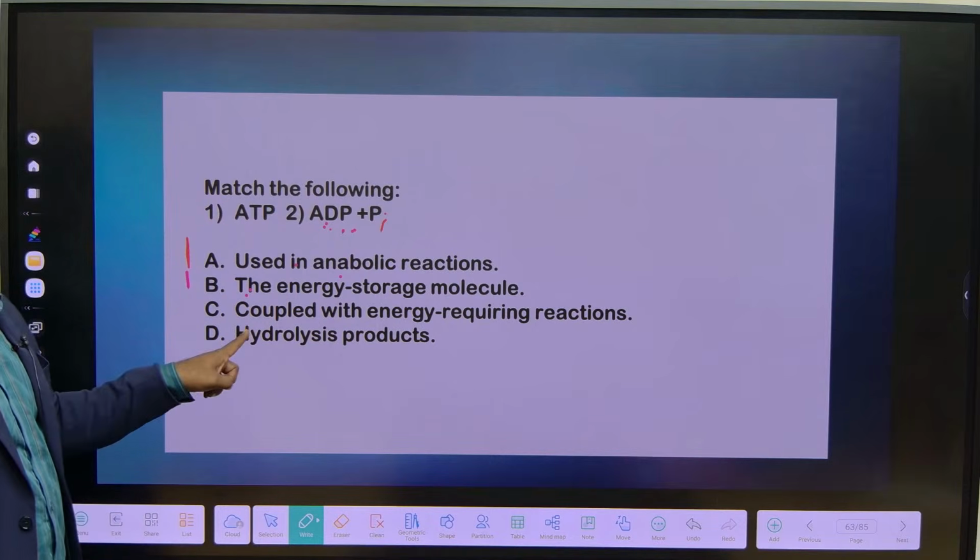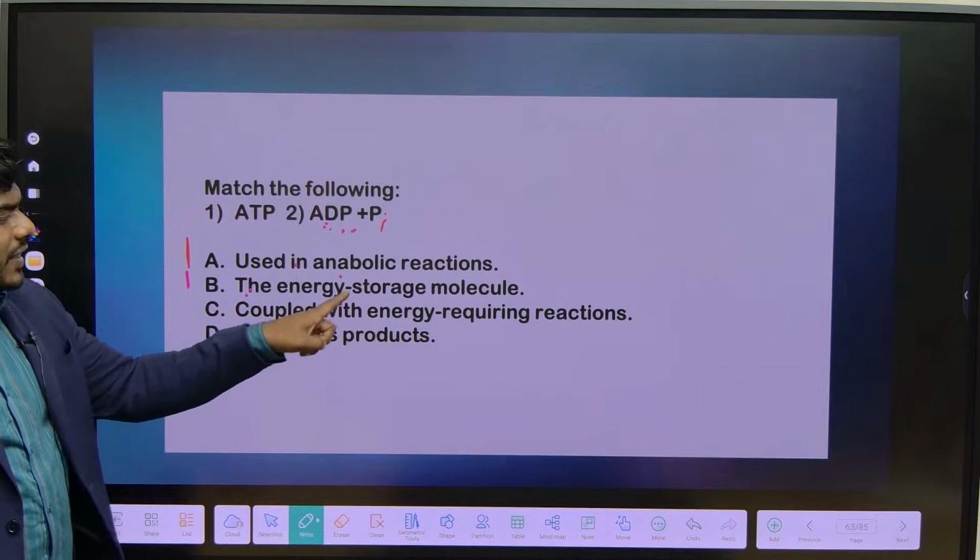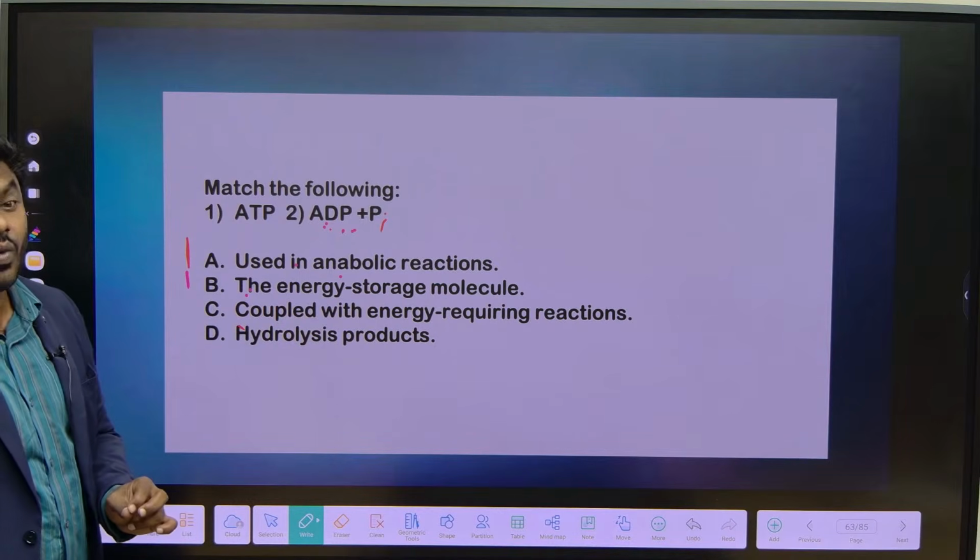Now slowly understand option C. Coupled with energy requiring reactions. What does that mean?